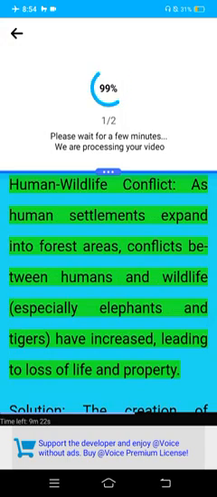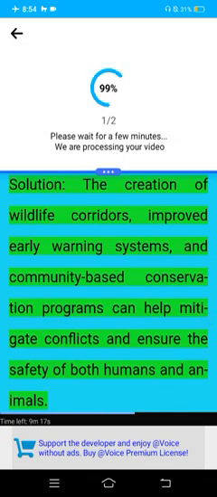Human-wildlife conflict. As human settlements expand into forest areas, conflicts between humans and wildlife, especially elephants and tigers, have increased, leading to loss of life and property. Solution. The creation of wildlife corridors, improved early warning systems, and community-based conservation programs can help mitigate conflicts and ensure the safety of both humans and animals.